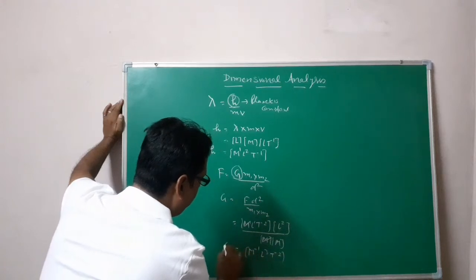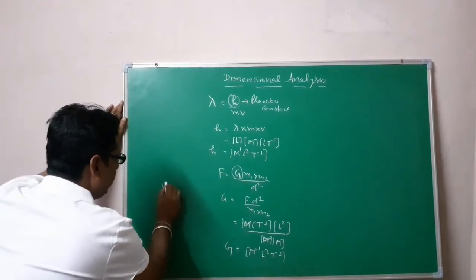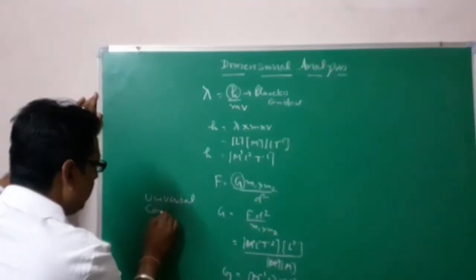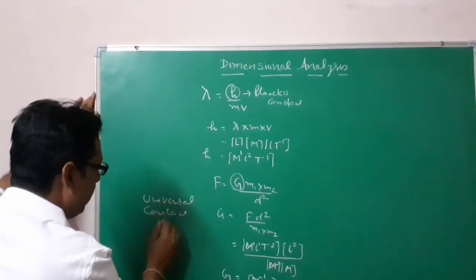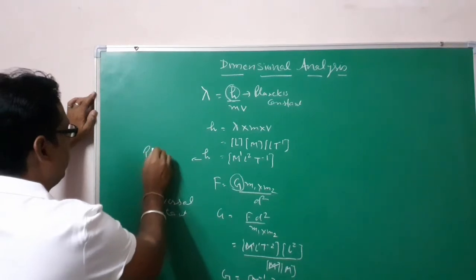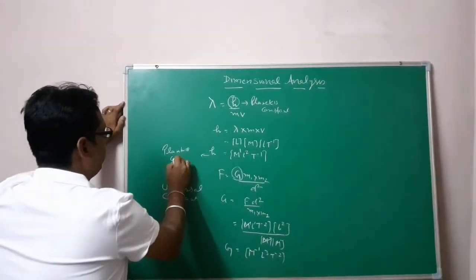So this is the formula for the universal gravitation constant G, and this is your Planck's constant.